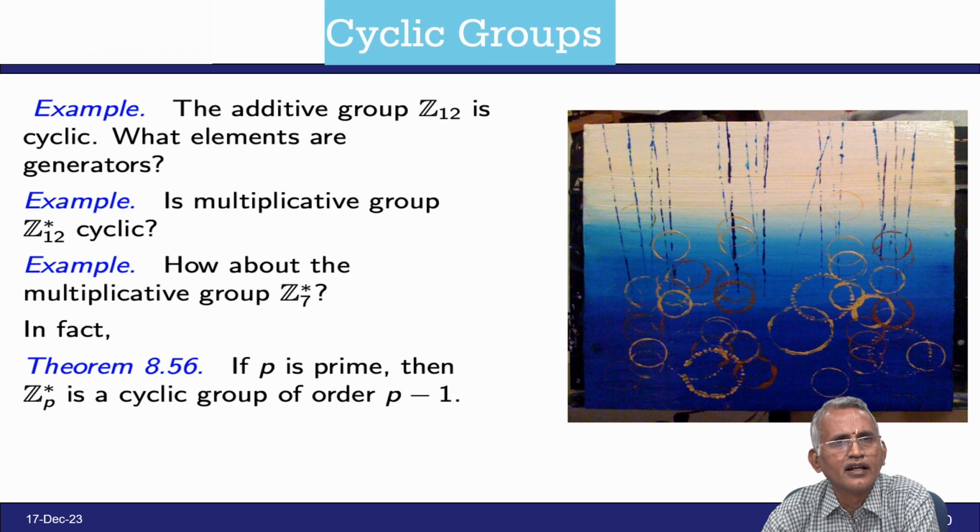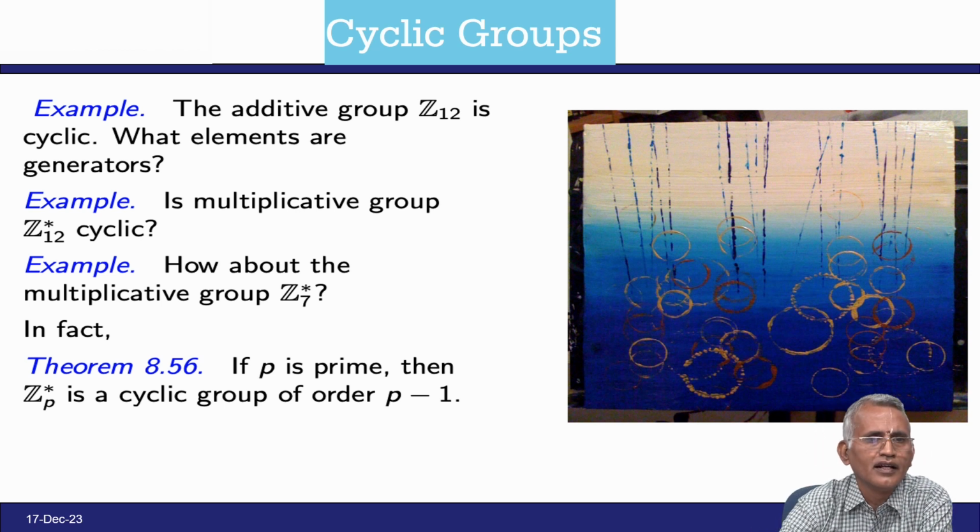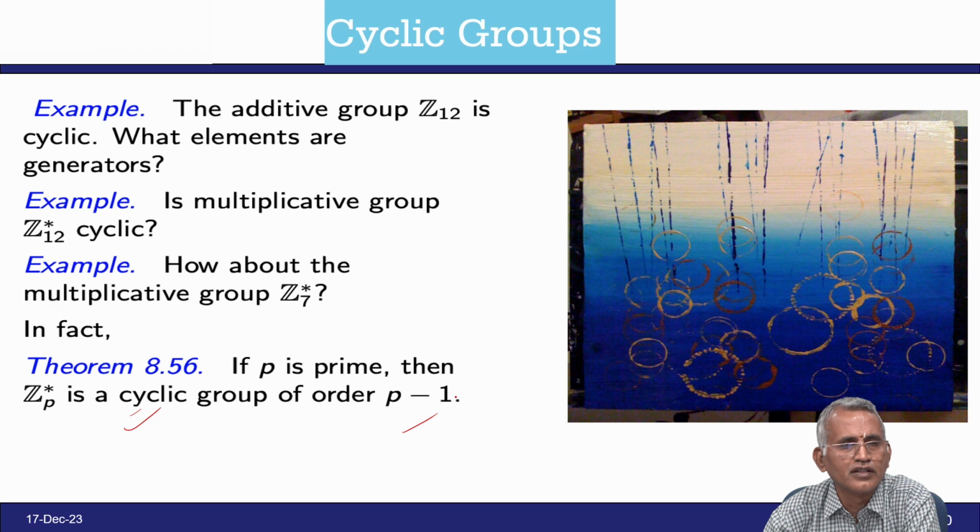So, this way we can write the example: the additive group under modulo 12 is cyclic. What elements are generators, you have to find out. Is the multiplicative group of integers modulo n cyclic? Check it out. And how about the multiplicative group of integers modulo 7? If p is a prime, then the integers modulo p form a cyclic group, and it has order p minus 1. So, this way we can bring the idea from number theory to cyclic groups.